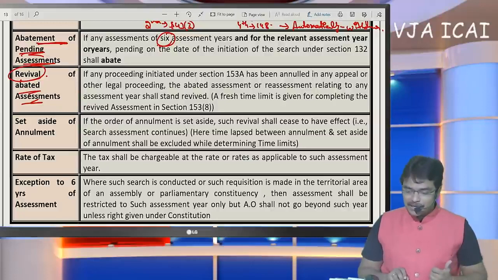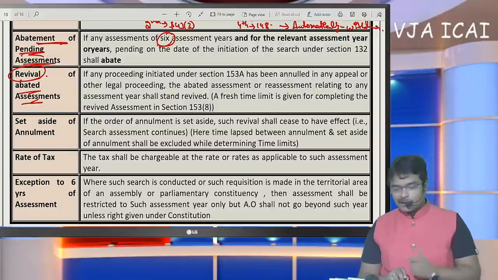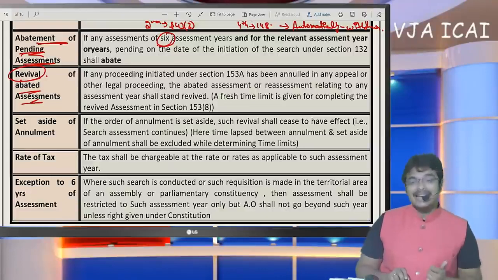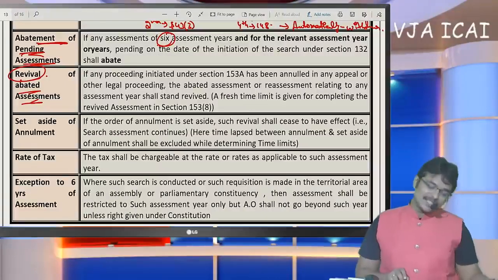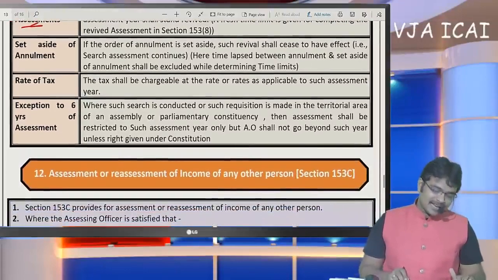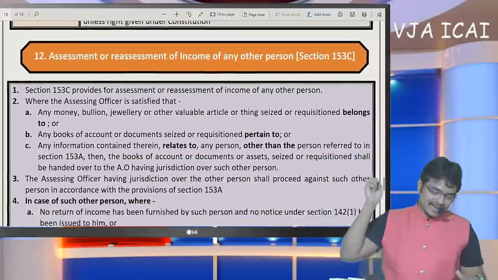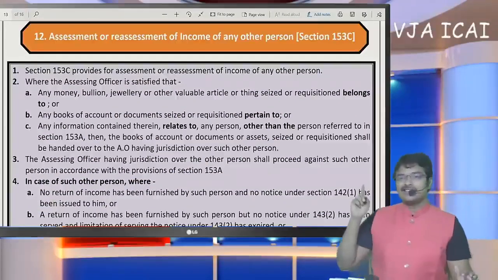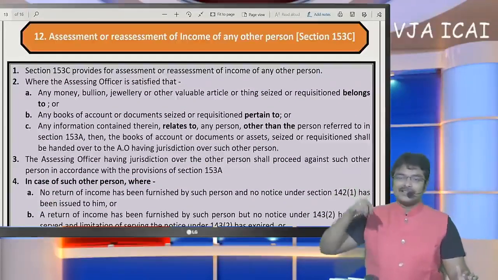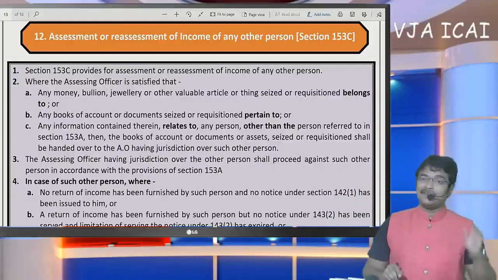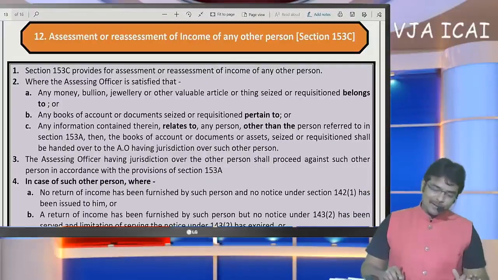When search has been executed, pending assessments will get closed. Okay, but when such search has been cancelled, again closed assessments will get reopened and a fresh time limit will be given to them. That's what in yesterday's session itself we have discussed. What is the rate of tax for that assessment years? The rate which is applicable for that year only, even though search has been executed in current year, whether current year tax rates will be levied for last 6 years, no. Respect to assessment year will only be charged.